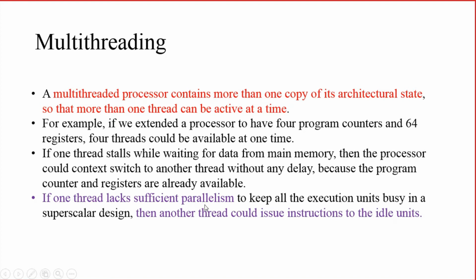So if one thread lacks sufficient parallelism, then another thread can take these execution units and issue its instructions. That is the speciality of multi-threading architecture.